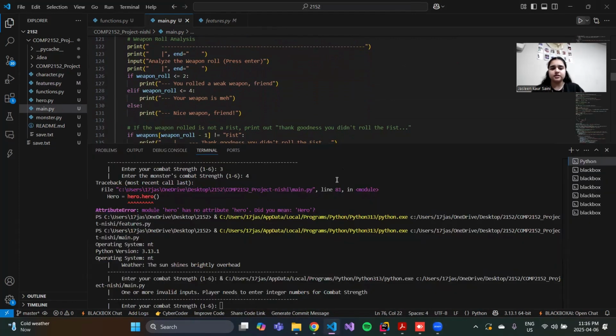So when I run this, it asks me for the combat strength.